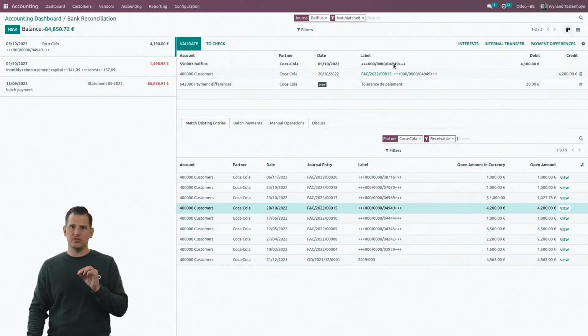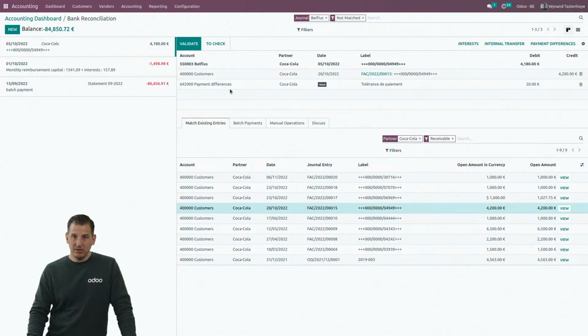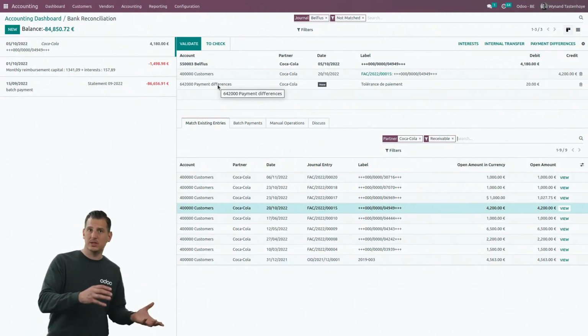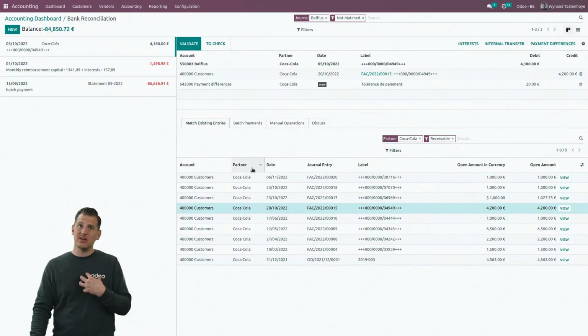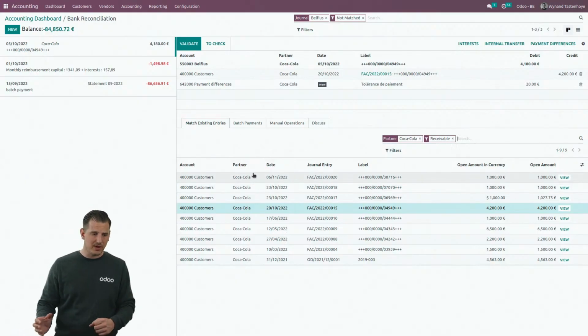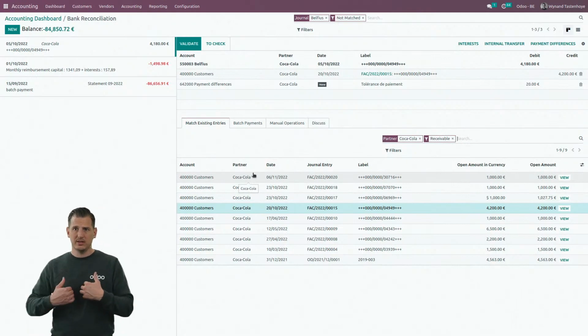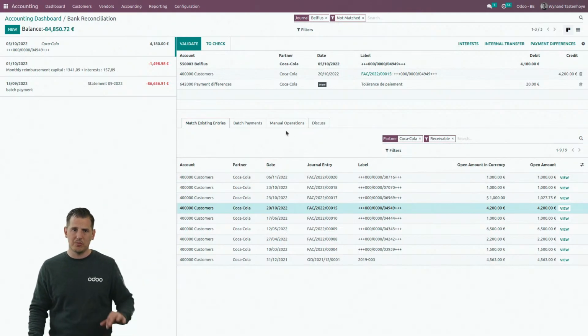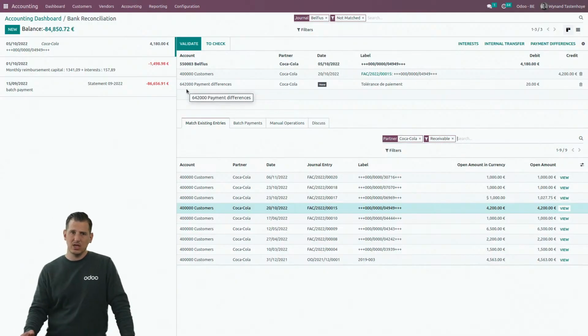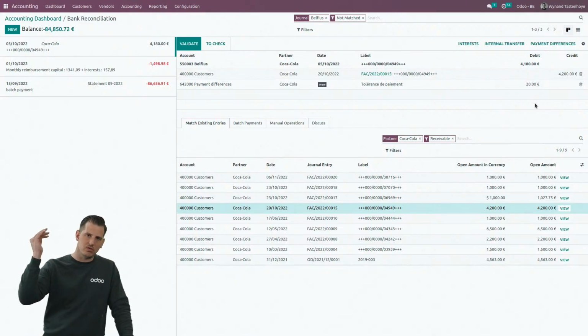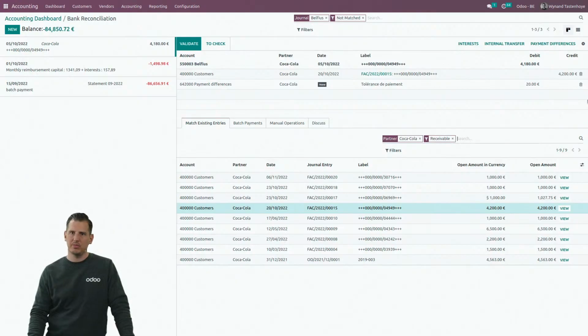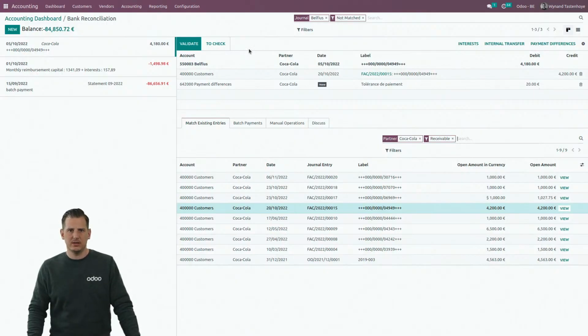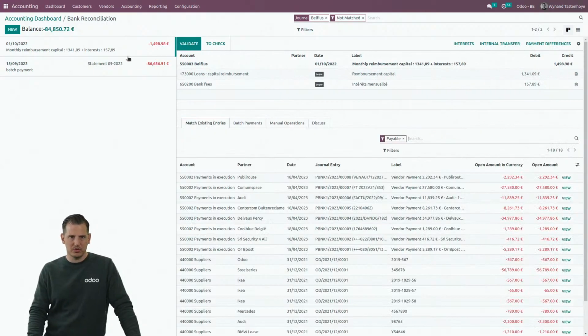The next one is again an incoming payment for Coca-Cola. Also here, he found the reference. Based upon the reference, he linked the right invoice. But here, he put a difference in a payment difference. Not an early payment discount, but a payment difference. Because I have the possibility to work with tolerances. I can define based upon a percentage or an amount that the tolerance can be applied and put it in, let's say, your P&L account, because the 64 in Belgium is a P&L account, in order to not track or follow up customers for a small amount. I don't want to track my customer and send reminders for 20 euro that he will never pay. So I just want to get rid of it, reconcile the full invoice, and the difference, put it in an expense account. So also this one I'm going to validate.